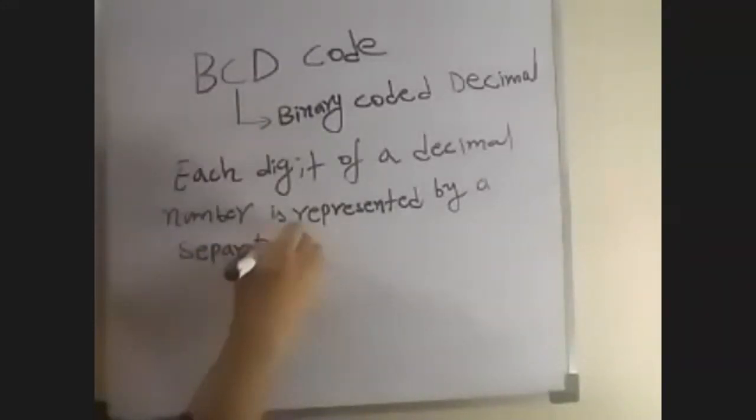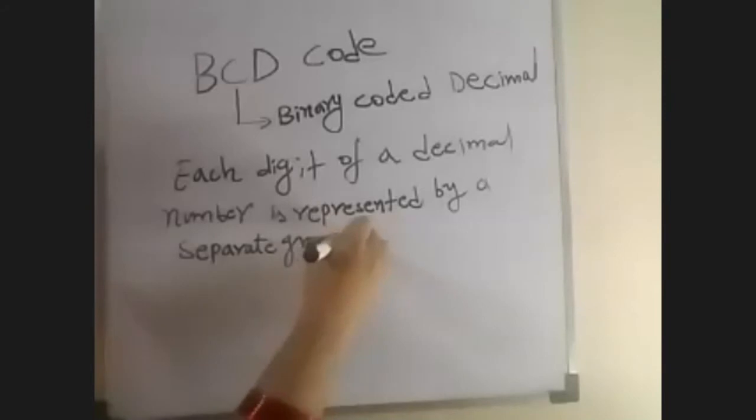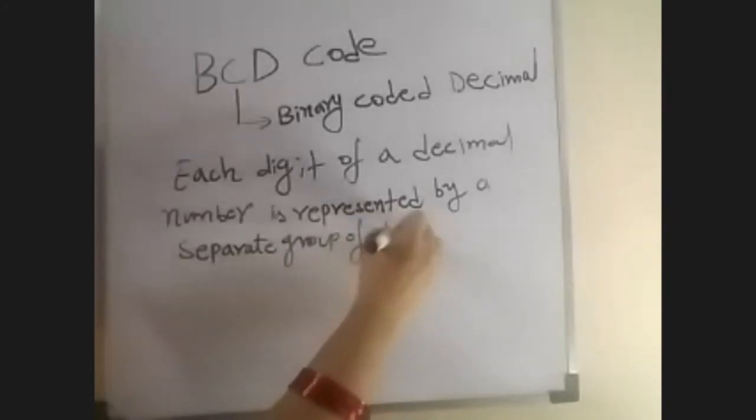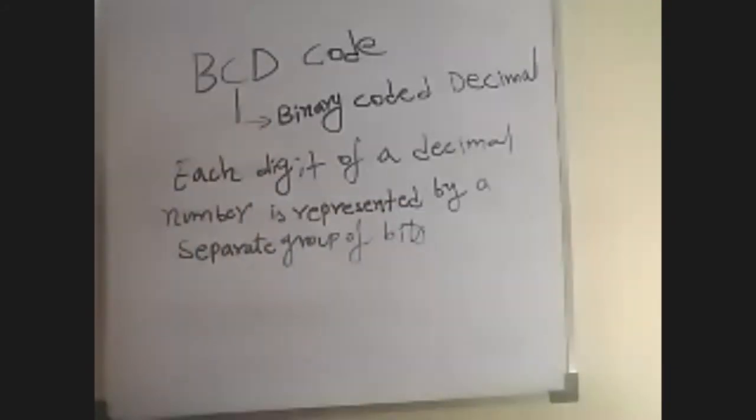A separate group of bits is known as BCD code. The most common BCD code we are using is the 8421 code.